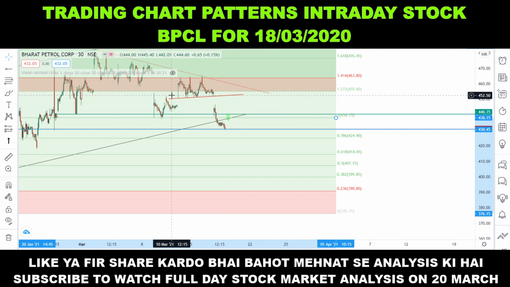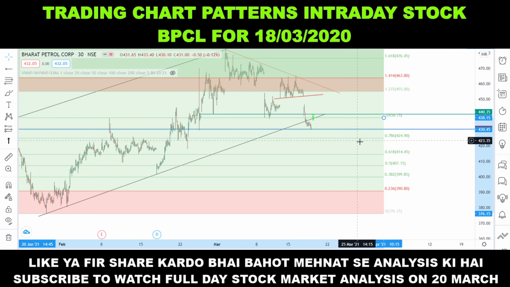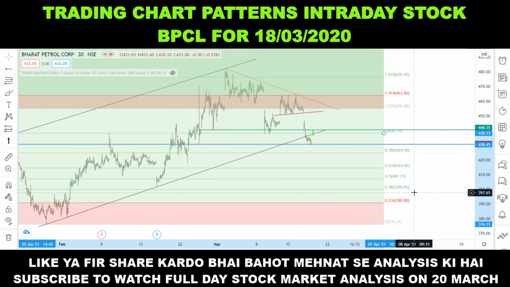But if the stock opens gap up above 440, then you should not trade this stock tomorrow, because it can be a very tricky sort of day if the stock gives a gap up opening.